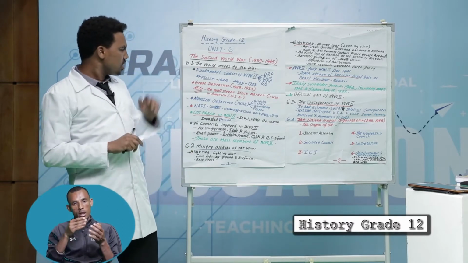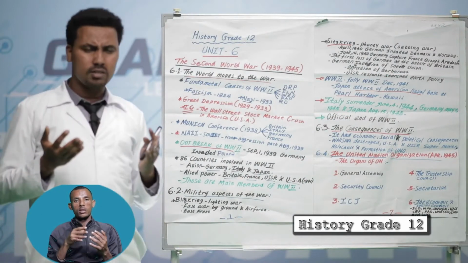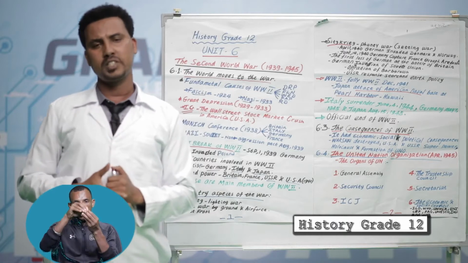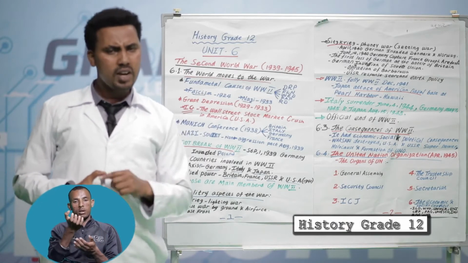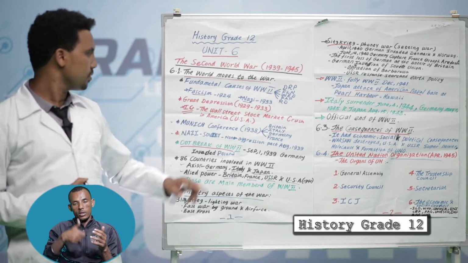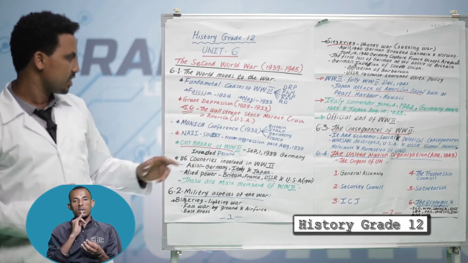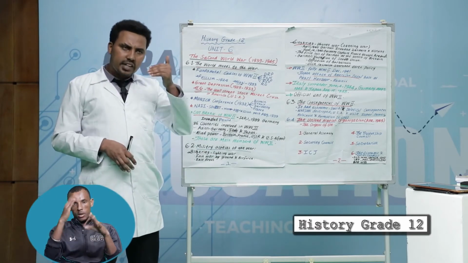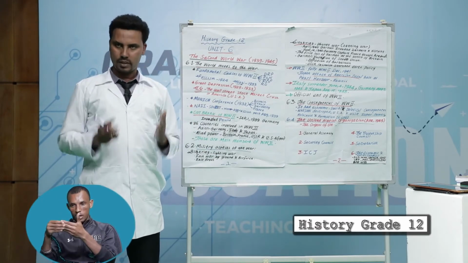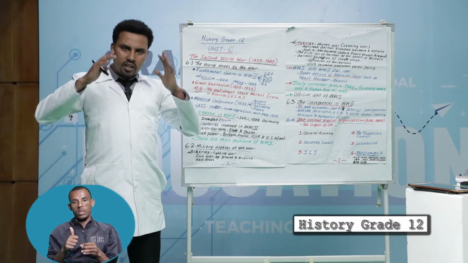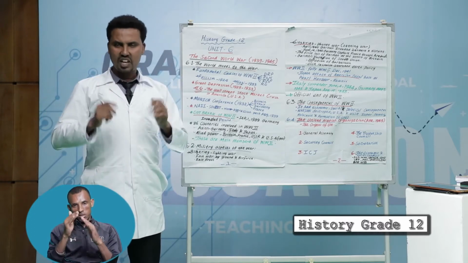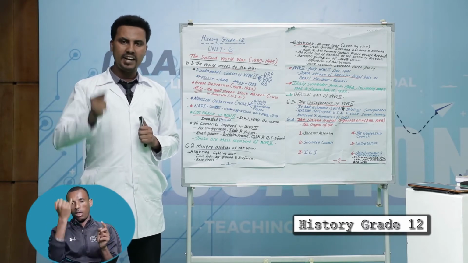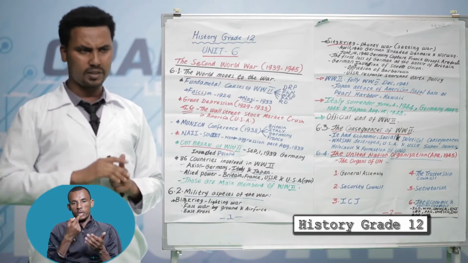What was the main cause for the rise of the Great Depression? The main factor was the Wall Street stock market crash in America, especially in the USA. This Great Depression led to unemployment, chaos, and dissatisfaction among European states, especially in Italy and Germany. This led to the war.